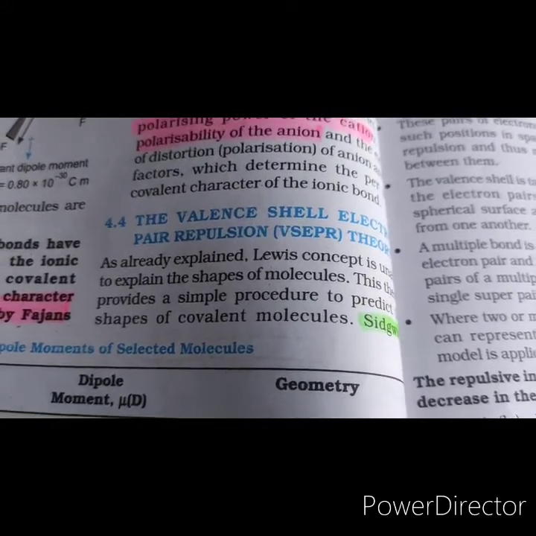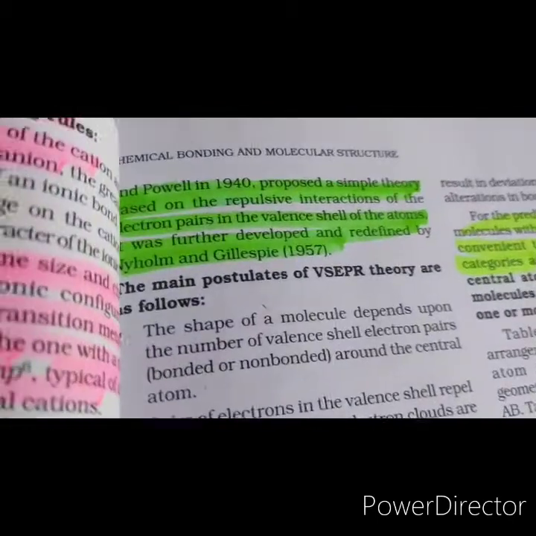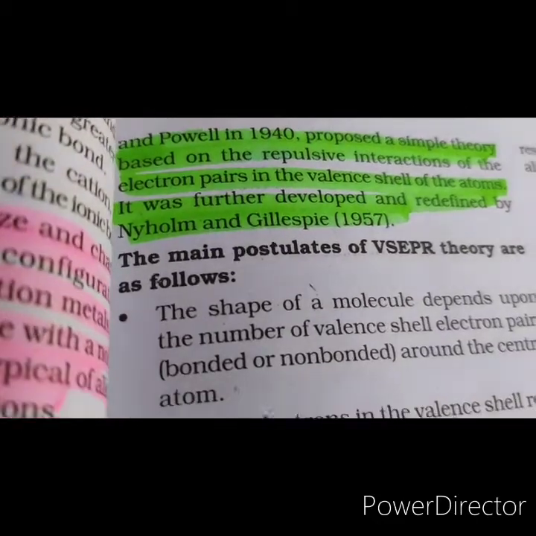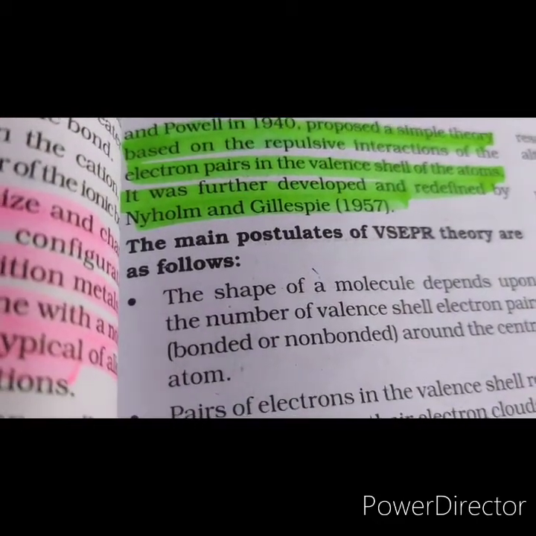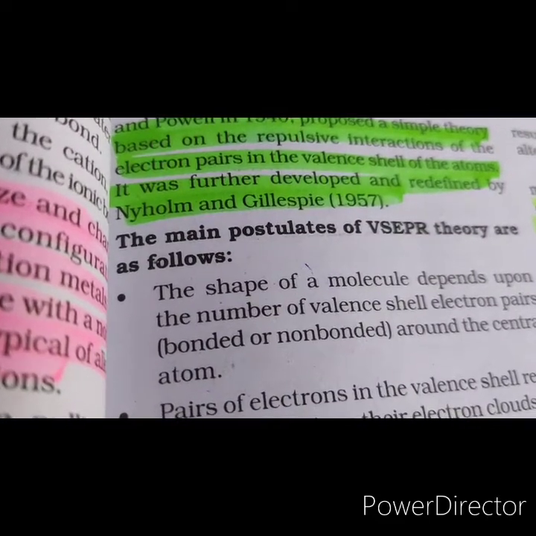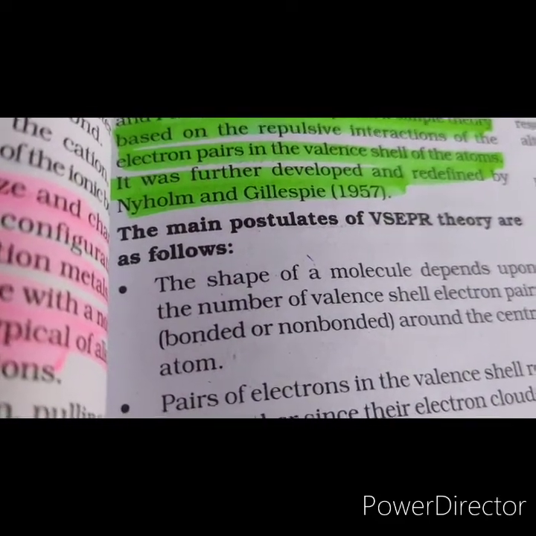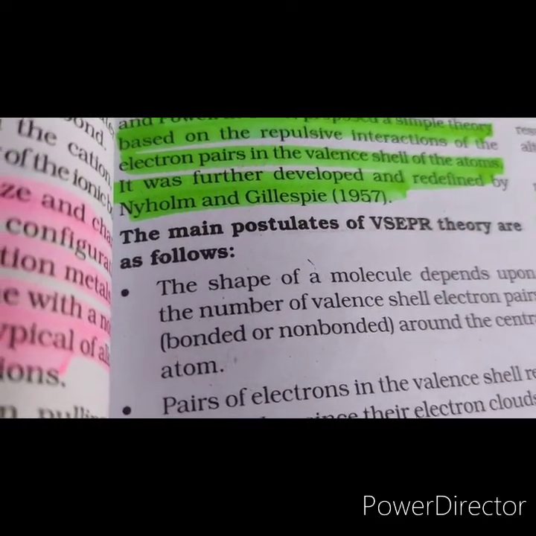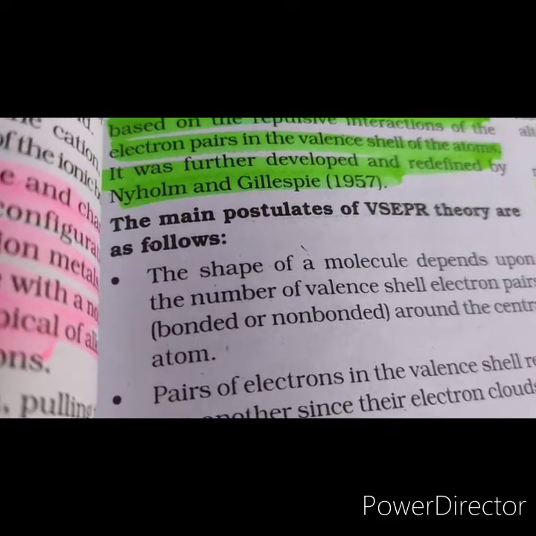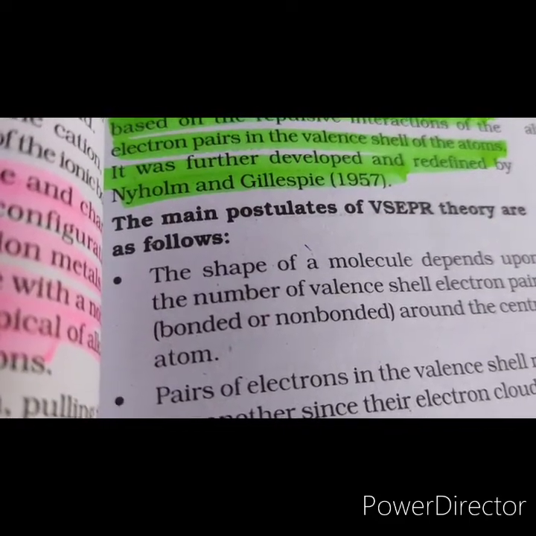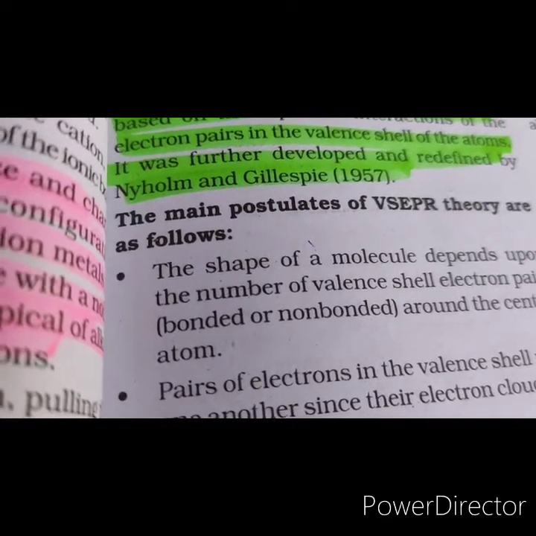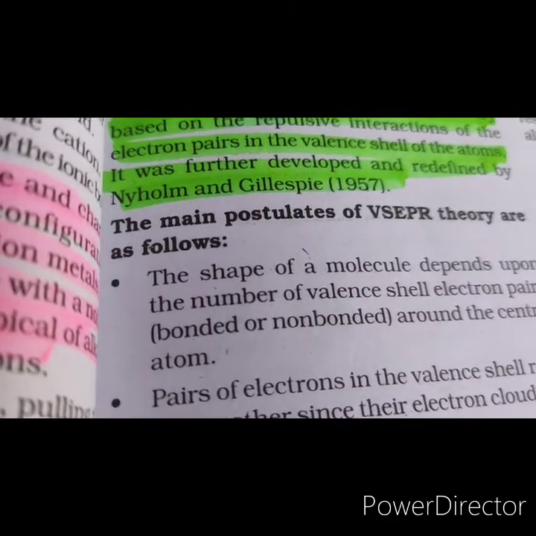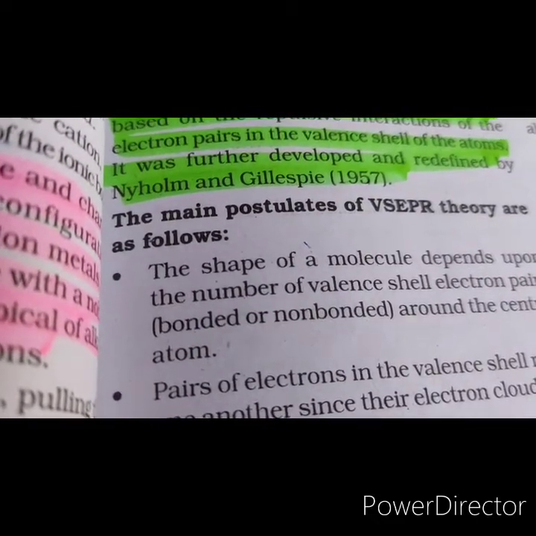Then in 1940, Sidgwick and Powell proposed a very simple theory which was based on the repulsive interactions of the electron pairs in the valence shell of the atoms. They suggested that the shape of the molecules can be determined by the number of electron pairs, which can be bonding or non-bonding electron pairs, present in the valence shell of the central atom. Thus they proposed a theory known as valence shell electron pair repulsion theory.